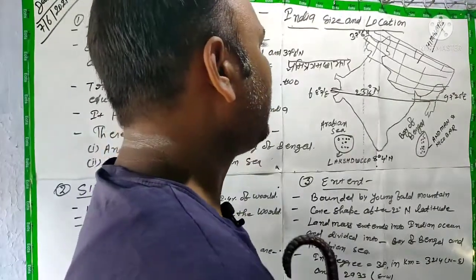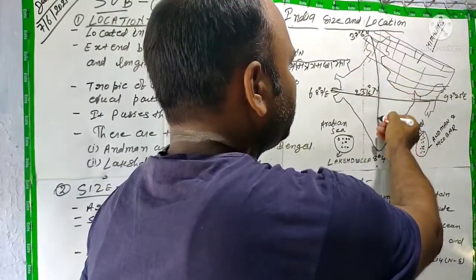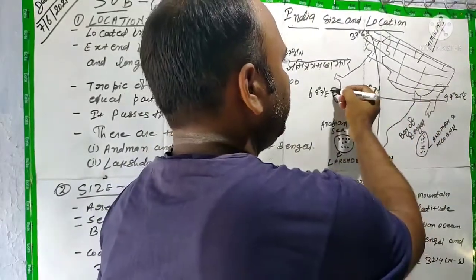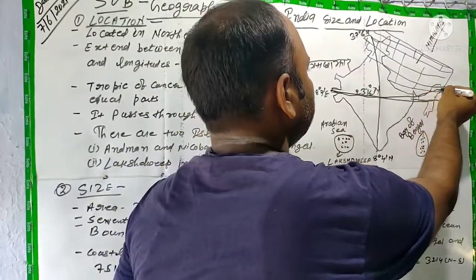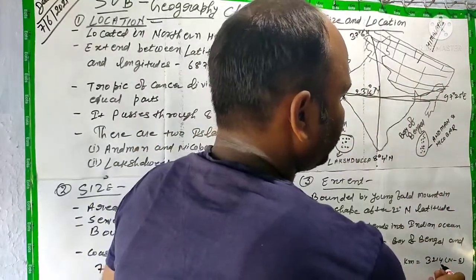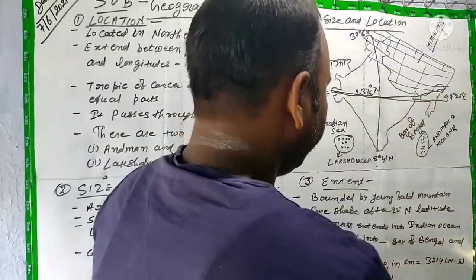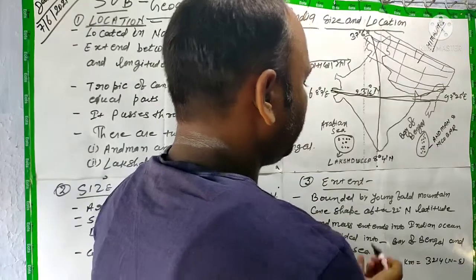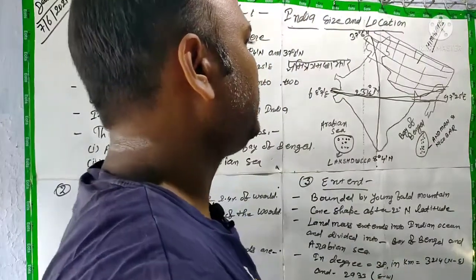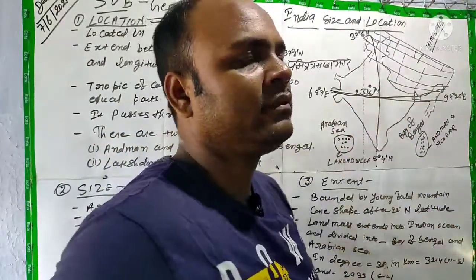But when we talk about kilometer, north to south and east to west, north to south is 3214 kilometer, and east to west is 2933 kilometer, है ना. So one is 3214 north to south, and another is 2933.